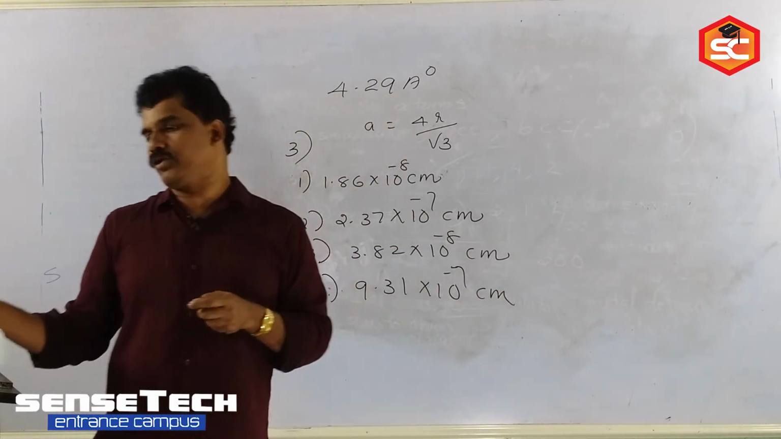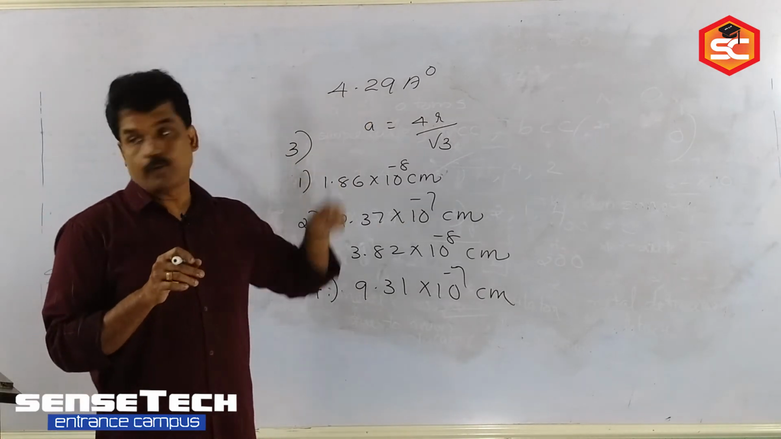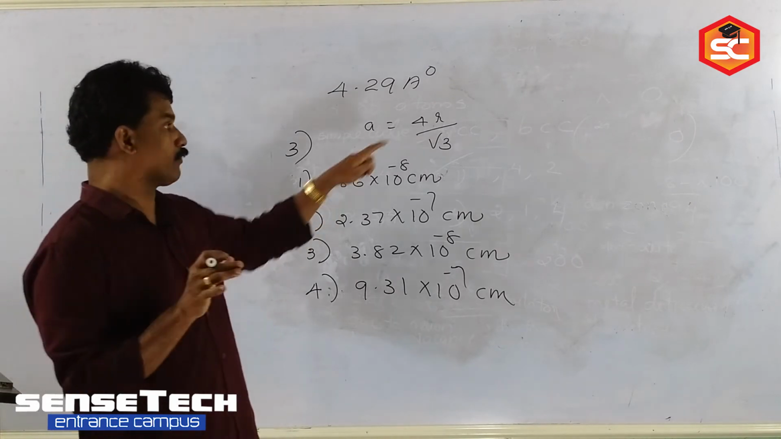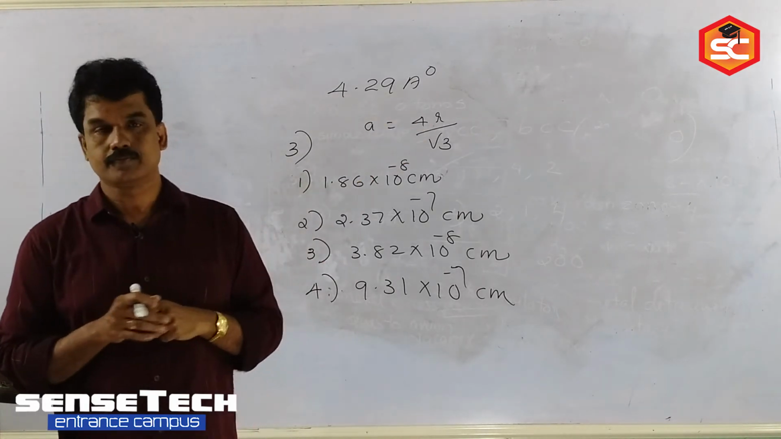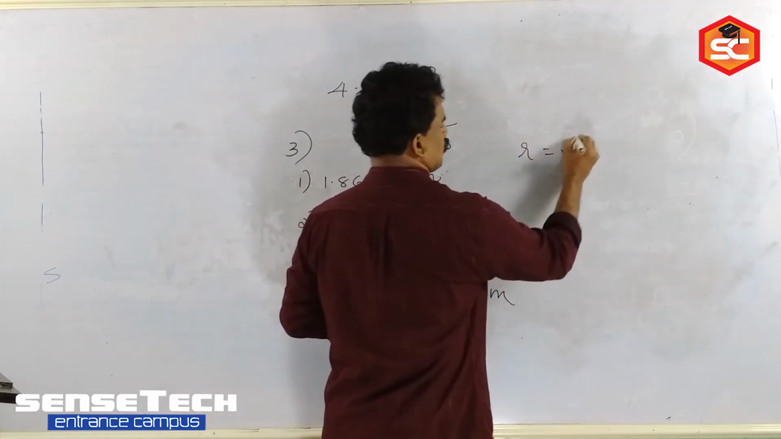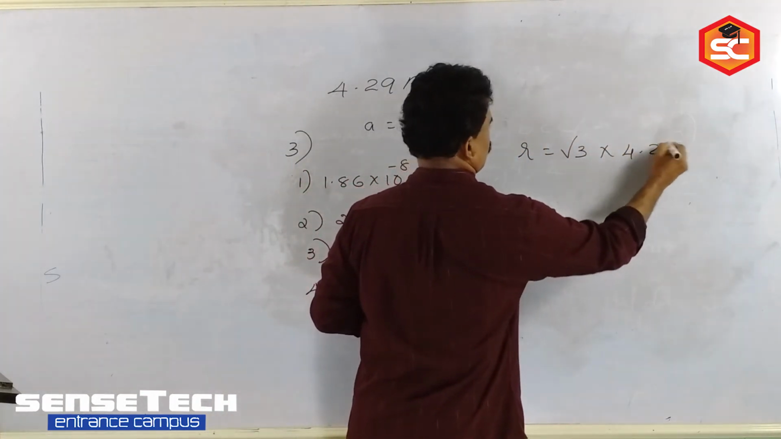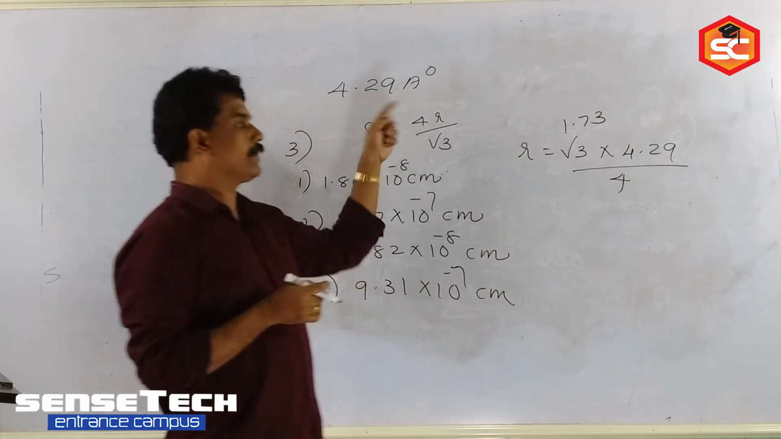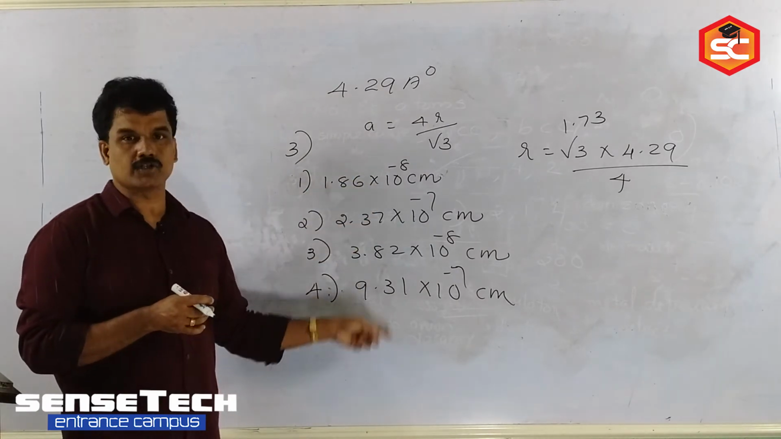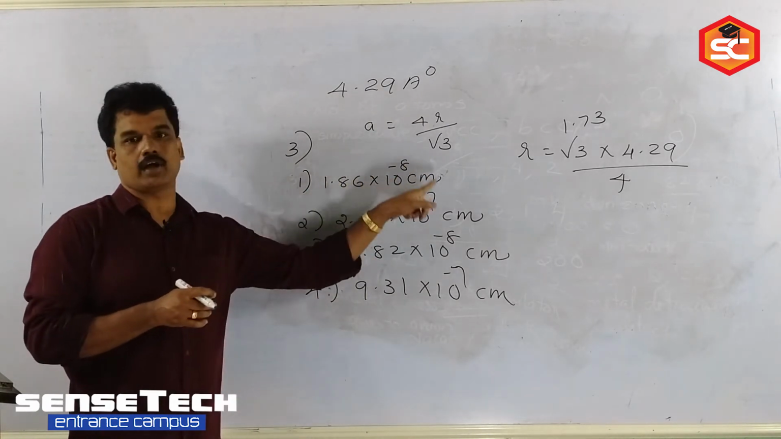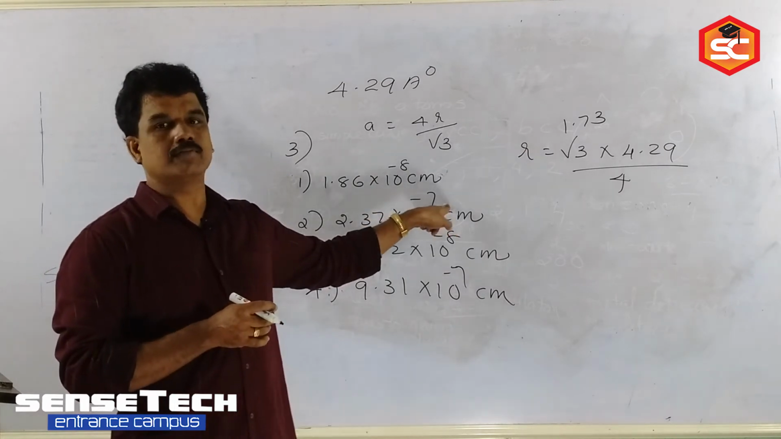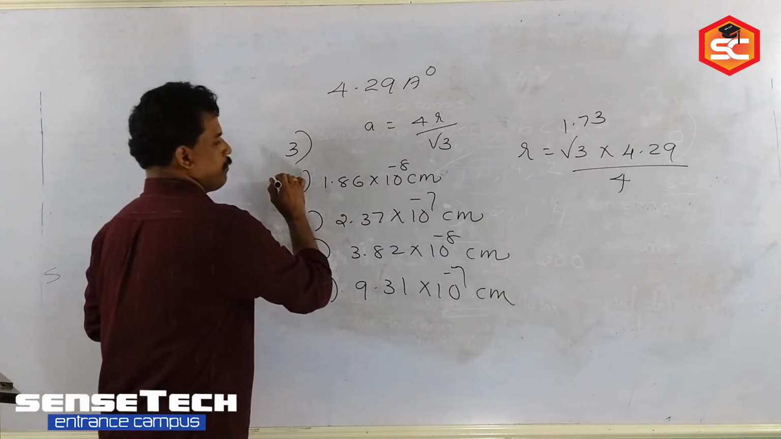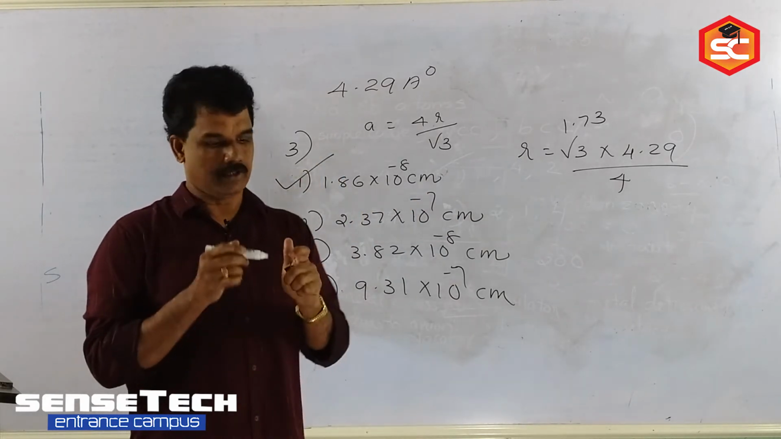So by using that equation, R is root 3 a by 4, that is root 3 into 4.29 by 4. Substitute root 3 as 1.73, so you are getting the value in Armstrong. But all the values are in centimeter, so finally that Armstrong you have to convert into centimeter. How can we convert Armstrong to centimeter? Into 10 to the power minus 8. So you are getting 1.86 into 10 to the power minus 8 centimeter.